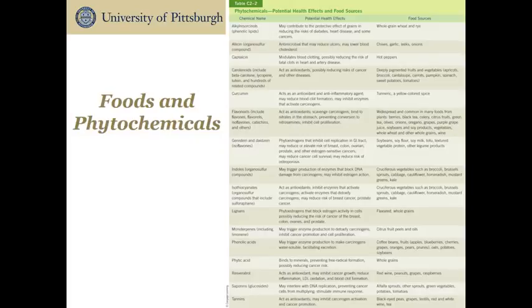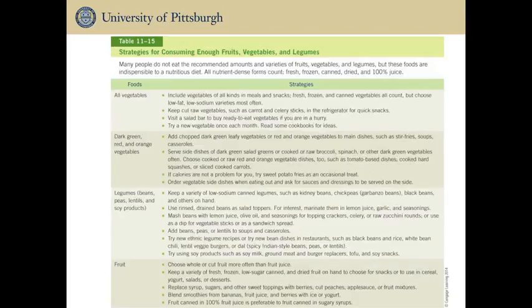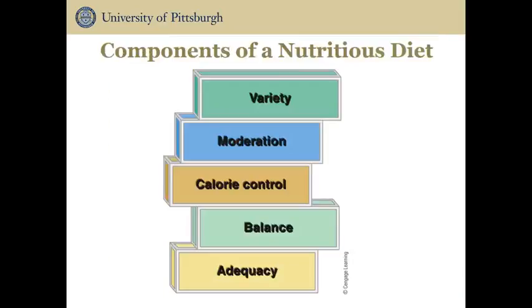Phytochemicals impart bright colors to fruits and vegetables, such as lutein makes corn yellow, lycopene makes tomatoes red, and carotene makes carrots orange. The bottom dietary line here is to eat plenty of fruits and vegetables. This slide lists some tips and ideas for increasing fruit and vegetable intake in order to help individuals eat the recommended amount per day. It can be quite a challenge to consume a healthy diet on a regular basis.